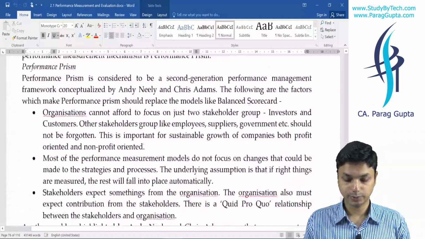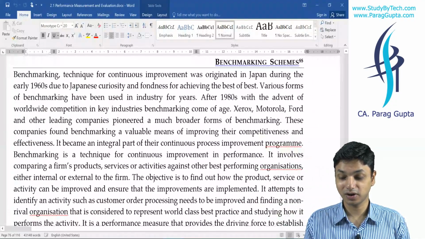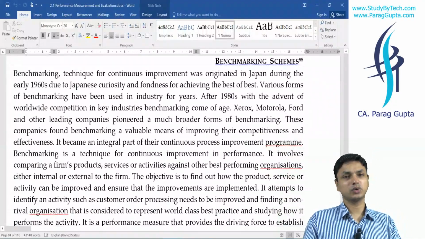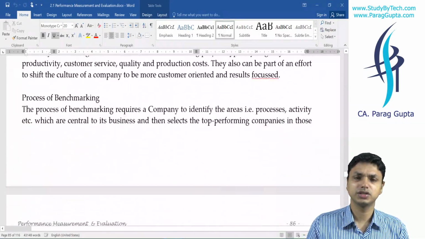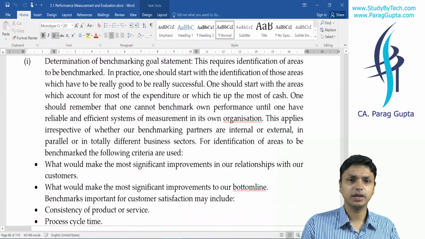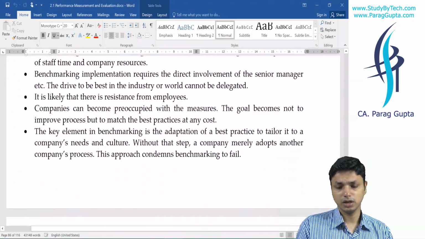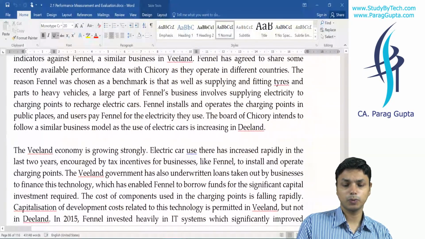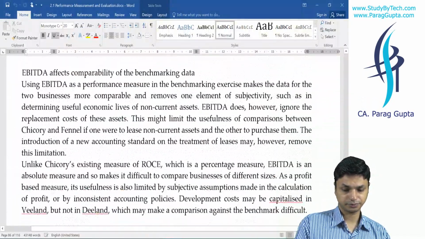This was a very big chapter, so our revision has taken a very long time. Benchmarking, I told you I am not revising because it is just copying. It is just comparing yourself with other organizations or with other divisions of your organization, and we are just seeing what improvements we are supposed to do in our organization. This is benchmarking.